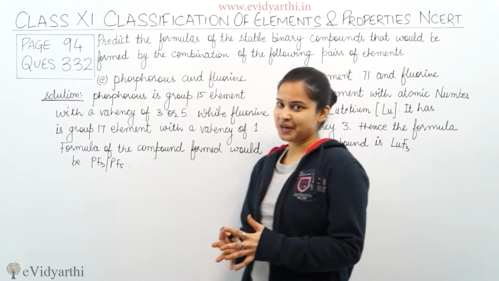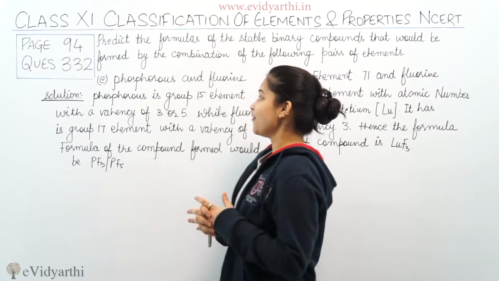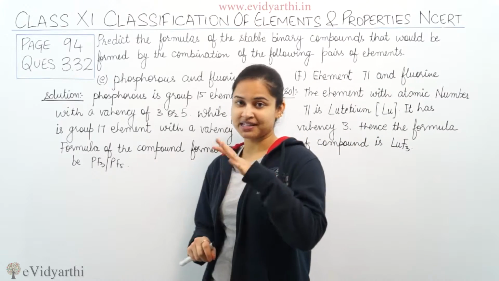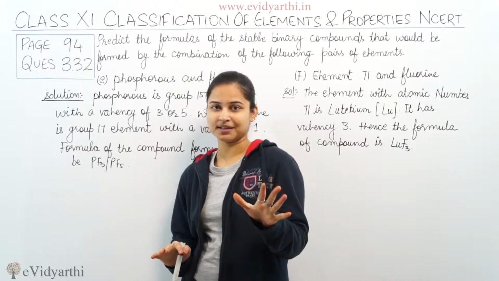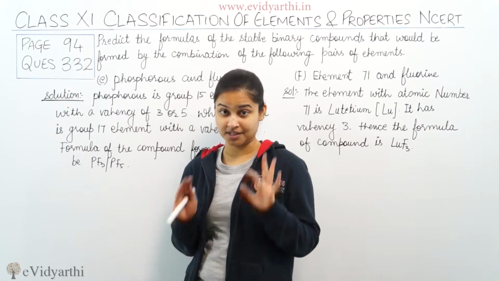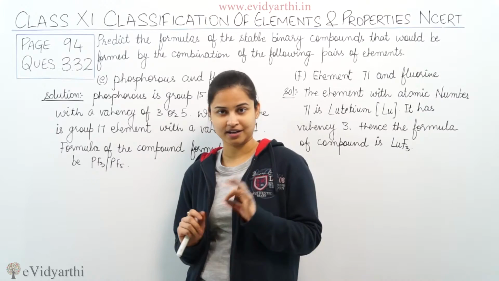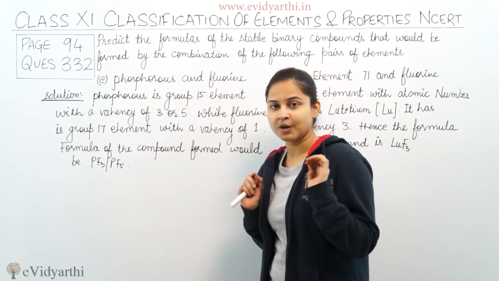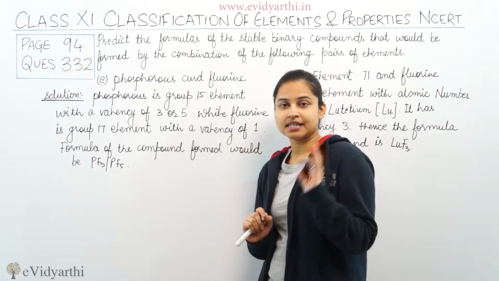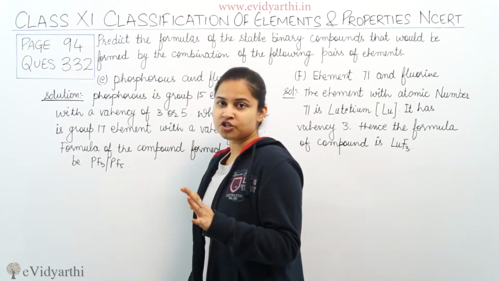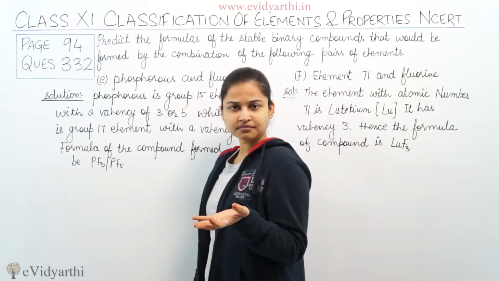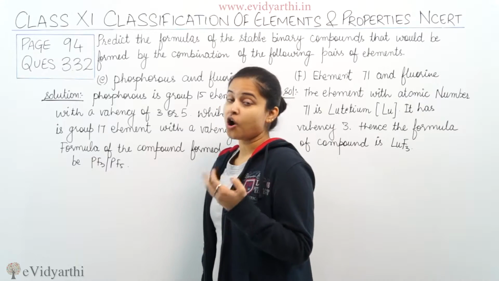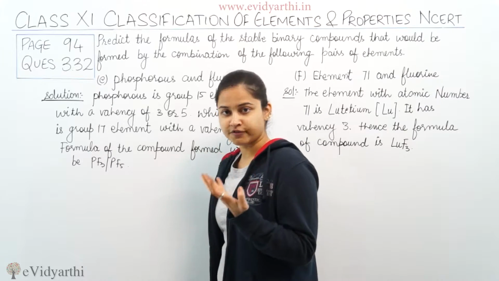The E part is phosphorus and fluorine. So phosphorus, as you all know, please keep your periodic table with you, it will be very useful, and it will always be useful in chemistry when you are studying inorganic chemistry. So phosphorus, as you should know, belongs to group 15. Hence, the valence electrons in the valence shell of phosphorus must be 5. So the valency of phosphorus should be 3, or I can say it can also be 5.